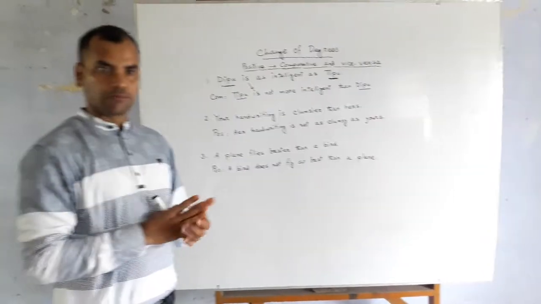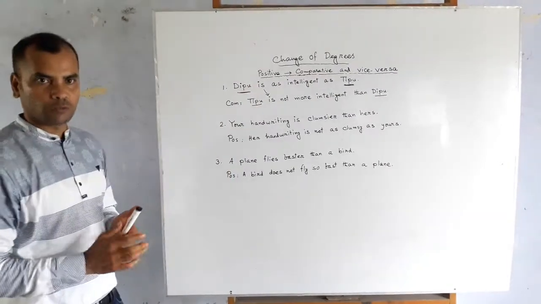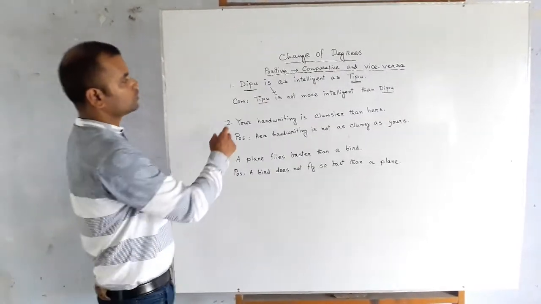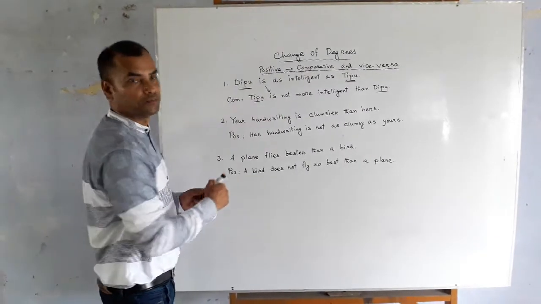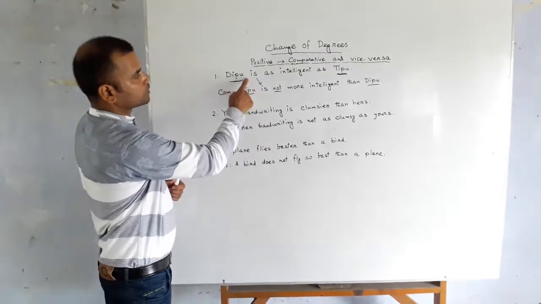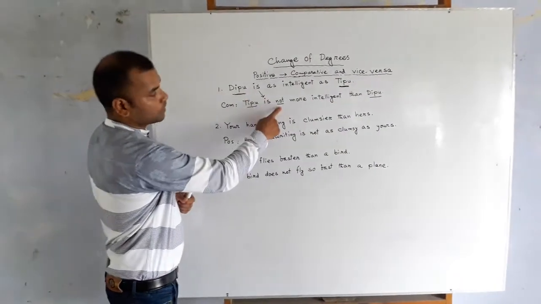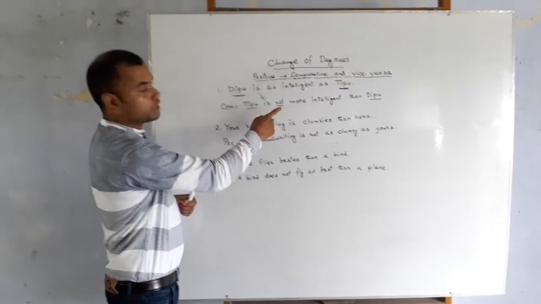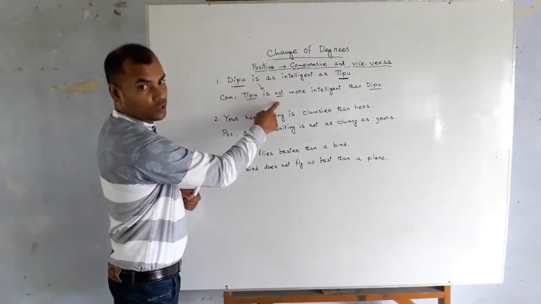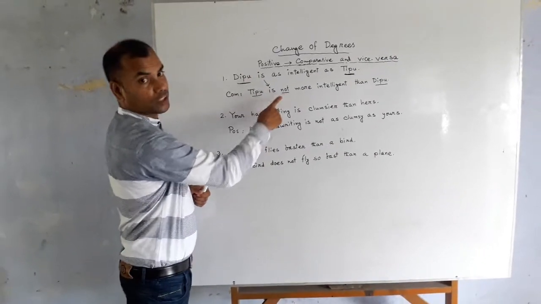And another thing you have to remember is that if our given sentence is in positive form, in answer you have to make it negative. So we have used not because our given sentence is affirmative. There is no not here, that is why there is a not in this sentence. If here is a not, you need not use not here. And if there is no not here in this sentence, you have to use a not.